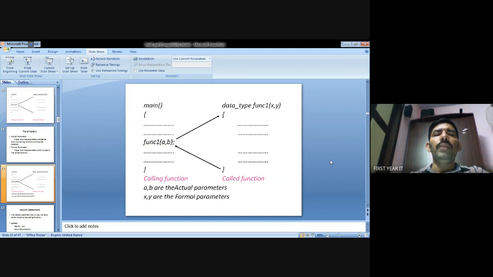The function is called with X comma Y: A's value 5 goes to X, and B's value 10 goes to Y. So A comma B are the actual parameters, and X comma Y are the formal parameters.